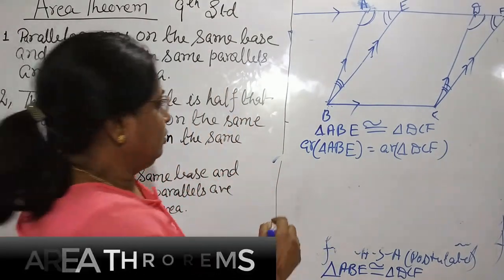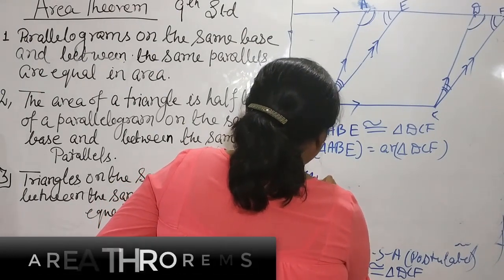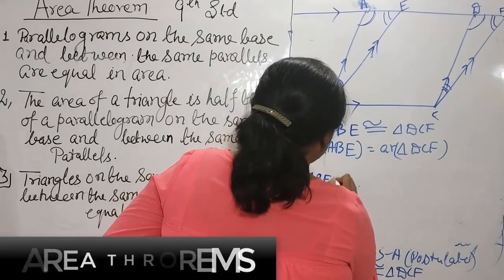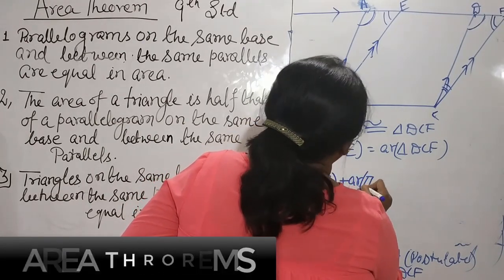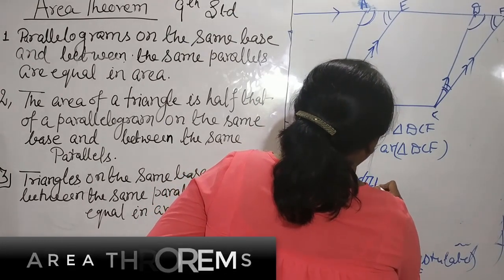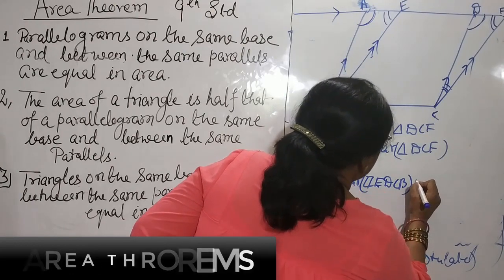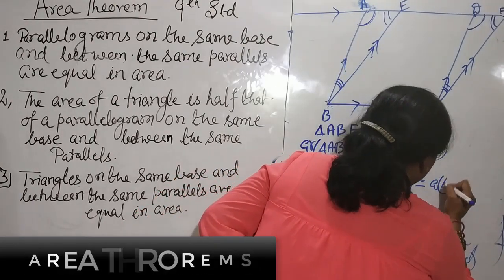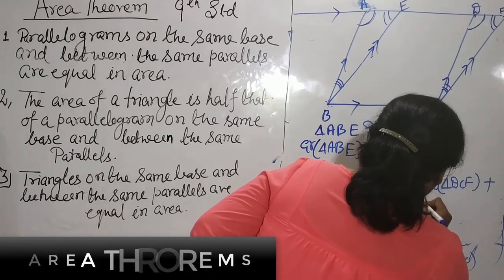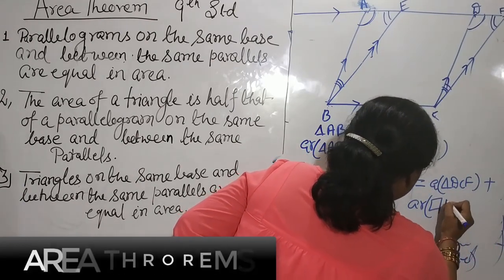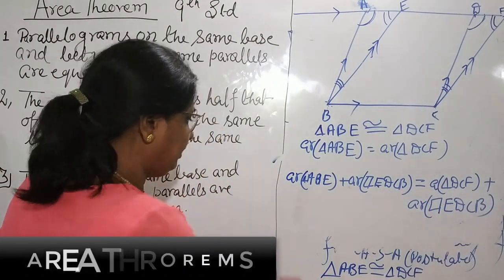So area of triangle ABE plus area of quadrilateral EDCB is equal to area of triangle DCF plus area of quadrilateral EDCB. Adding the same area on both sides.